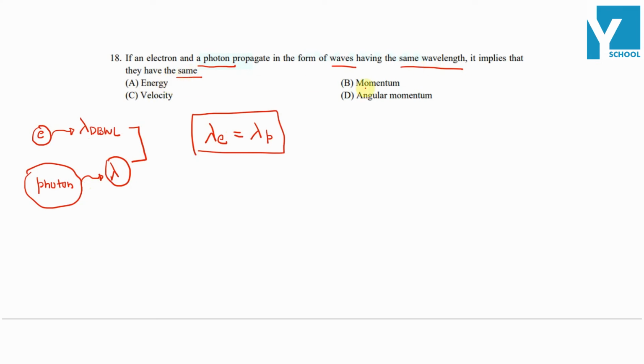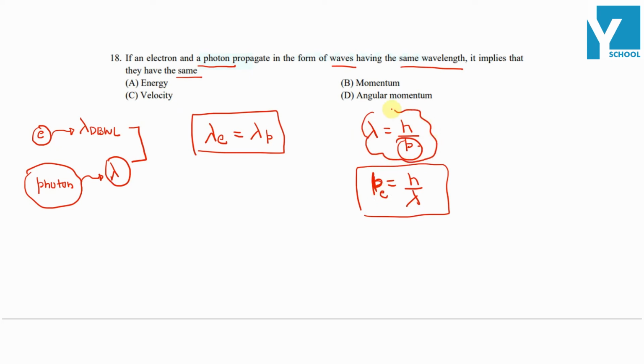Option A is energy, option B is momentum, option C is velocity, and option D is angular momentum. We know lambda is equal to h upon p. So p is equal to h over lambda. This is the momentum for the electron, and this is the formula for the de Broglie wavelength of the electron.